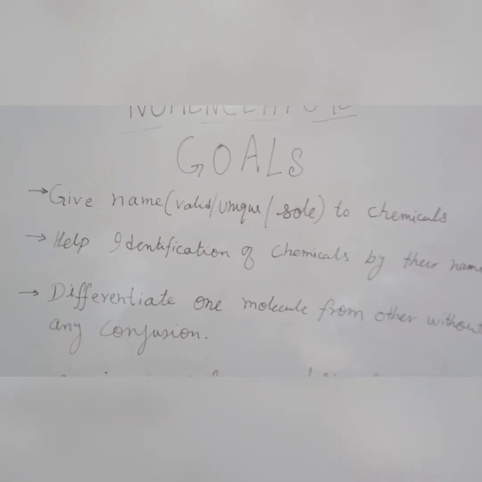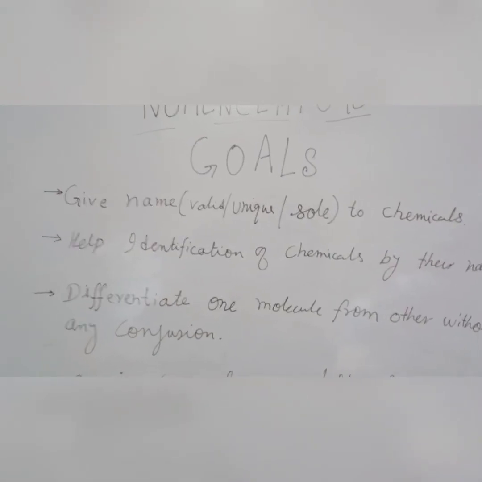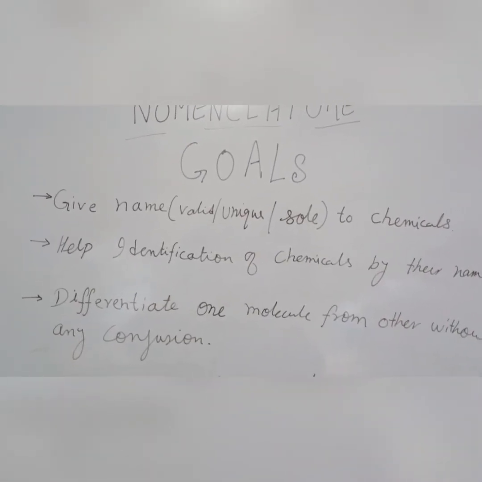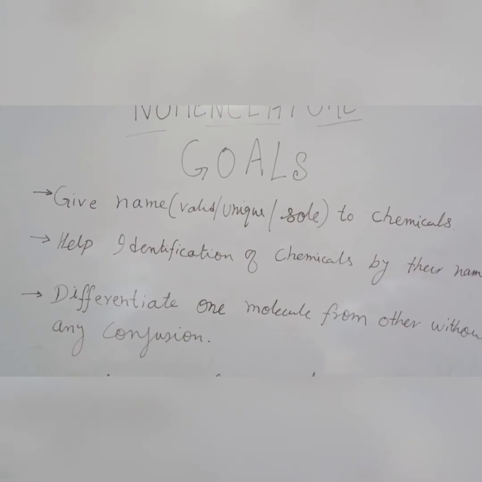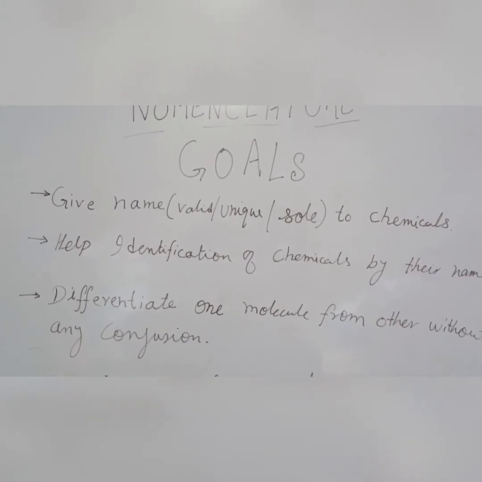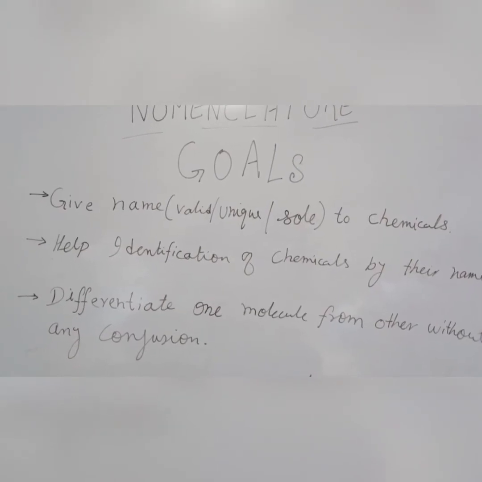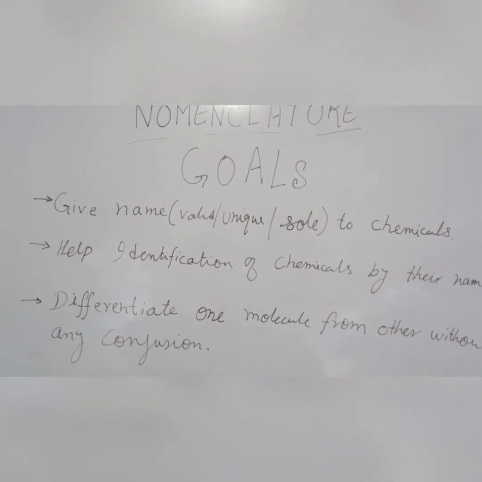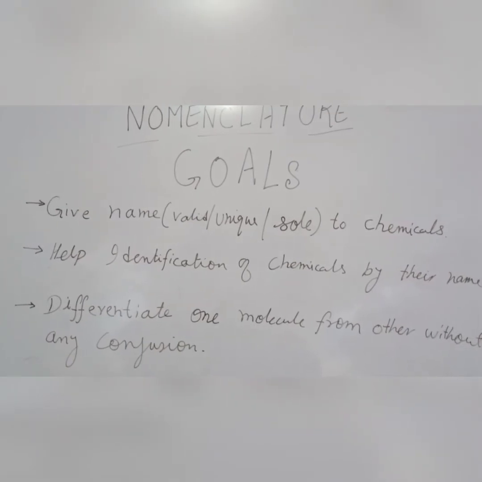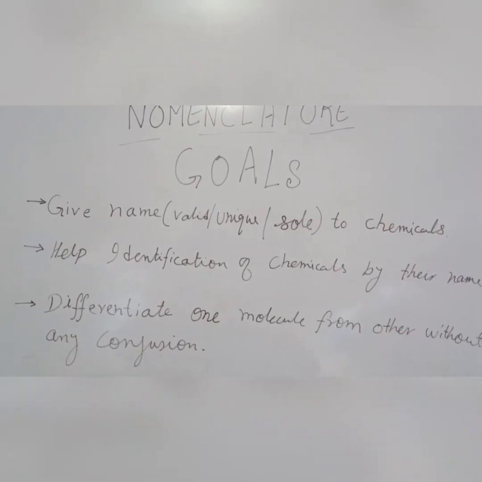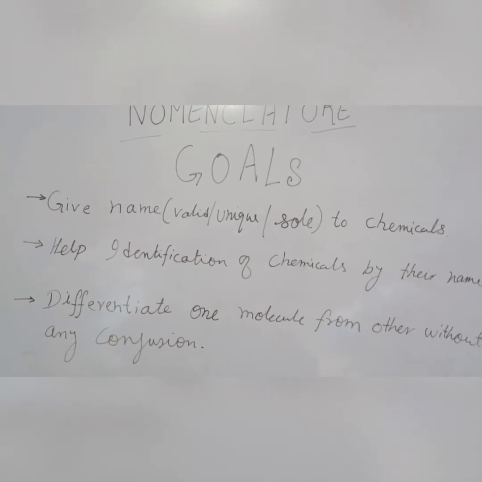And while giving the name, we have to follow the set of rules which are laid down by the official authority. As we all know, we have to follow the IUPAC nomenclature in order to give the name. So it is very necessary to follow the set of rules which are officially laid down.